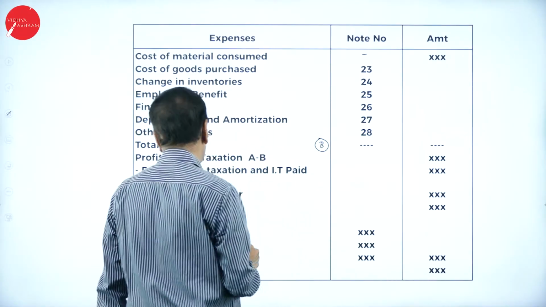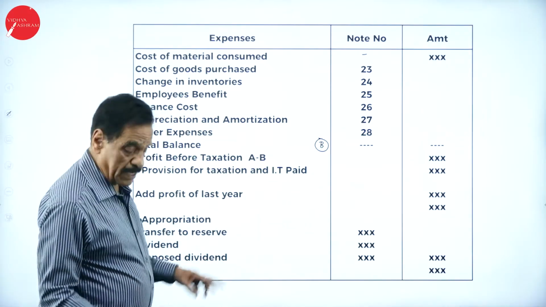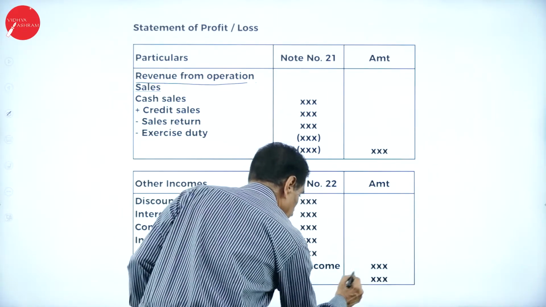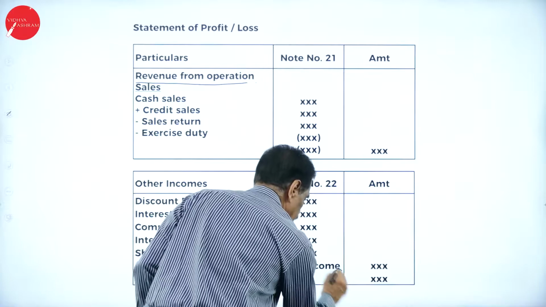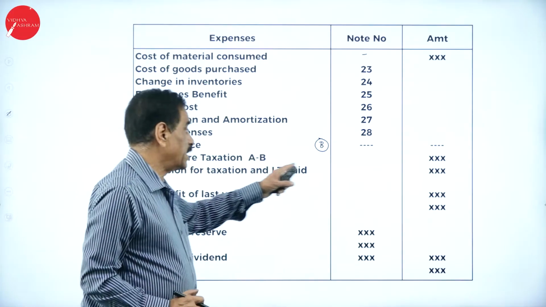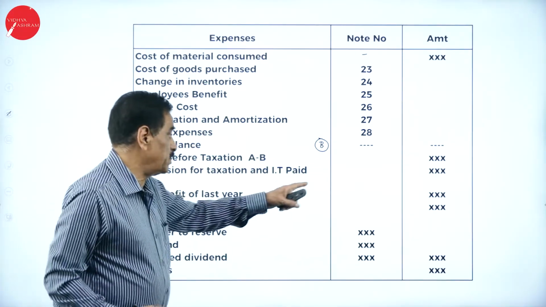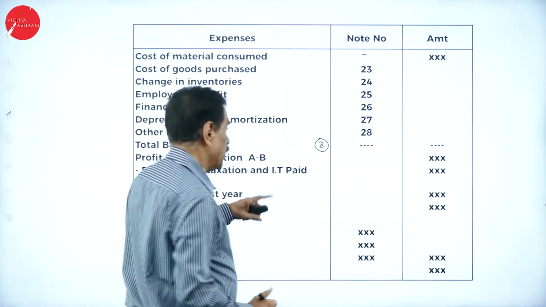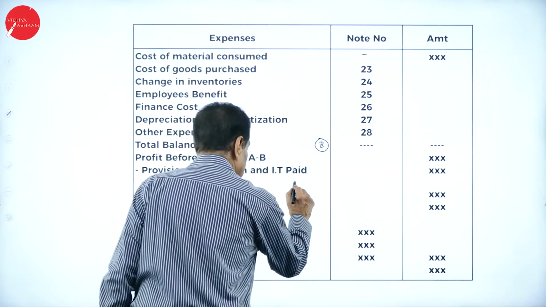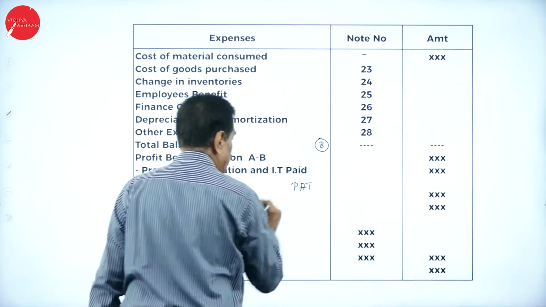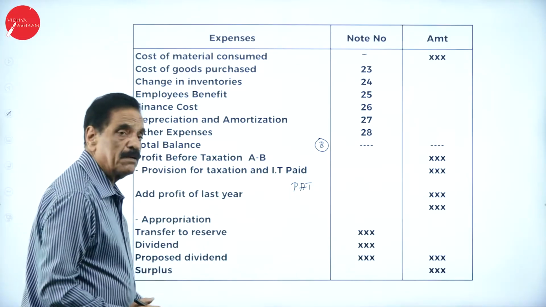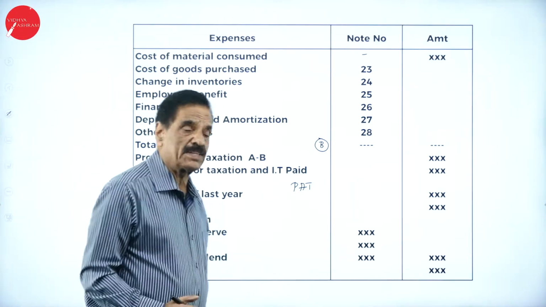First income is A. Profit before taxation is A minus B. You call this A, this is your total income. So profit before taxation, A minus B, minus provision for taxation and income tax paid. This is profit after taxation. Then profit of the year minus transfer to reserve and dividend proposed, whatever the difference comes, that is the surplus.